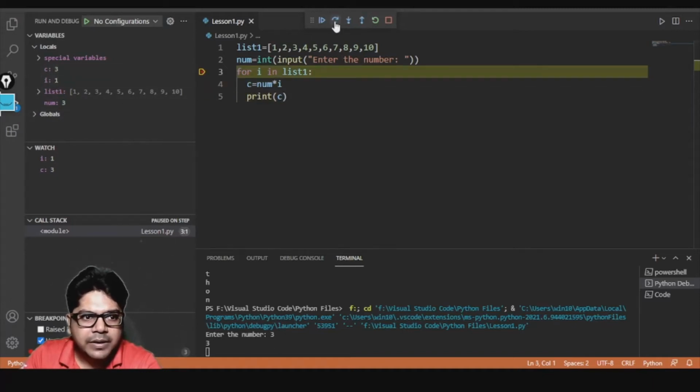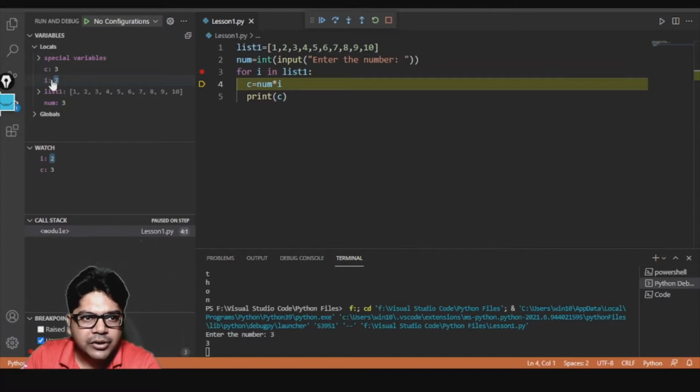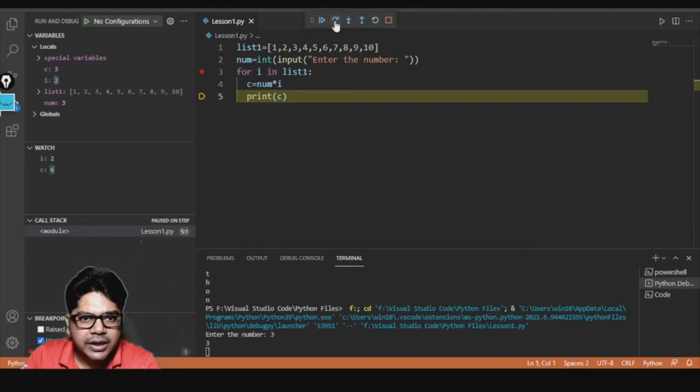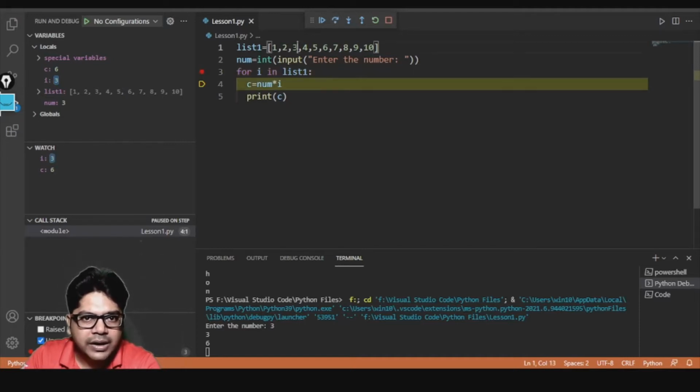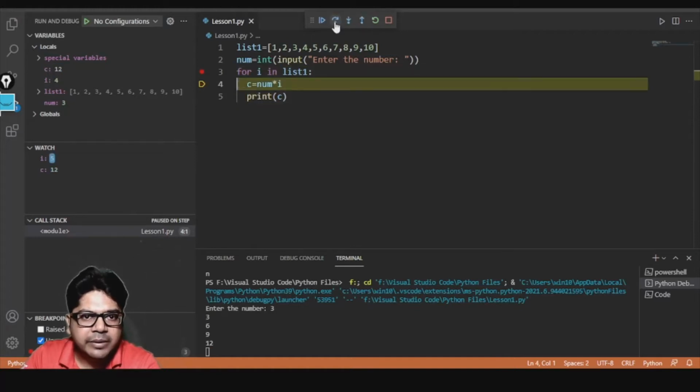Next time what will happen, the value of I will change to 2. You can see the value of I has changed to 2 because that is the next item in the list. It is going to the next item. Then it is calculating num into I. So 3 into 2 became 6. It printed 6. Then the third time it will go to the list. Now I will point to 3 because 3 is the next item in the list, and it will go on like that through each and every item in the list.